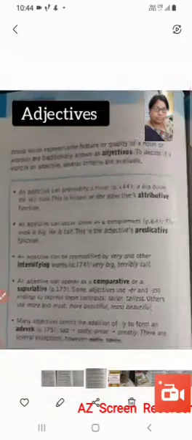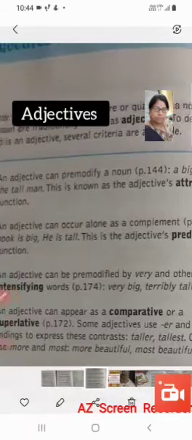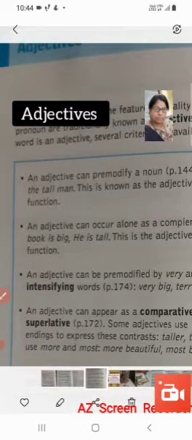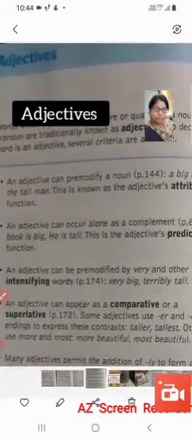And let us discuss the criteria or the features of these words that are known as the adjectives. The first criterion is an adjective can pre-modify a noun.